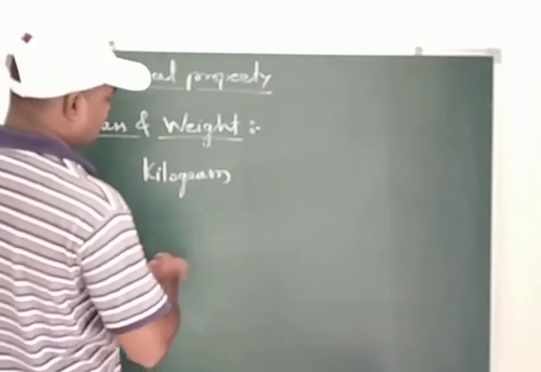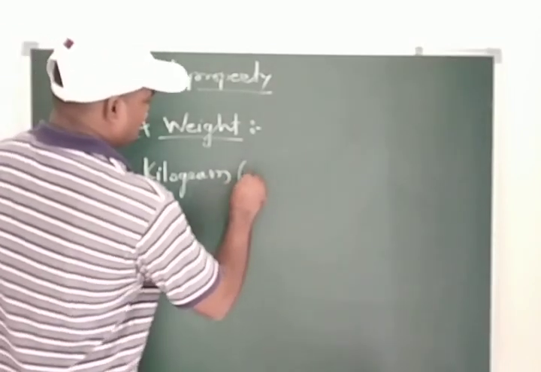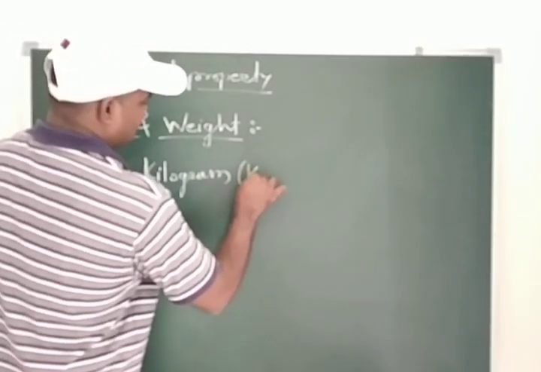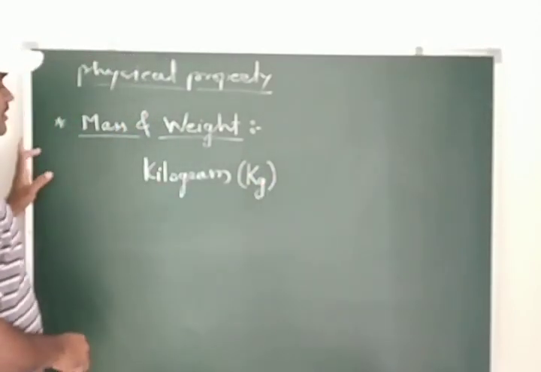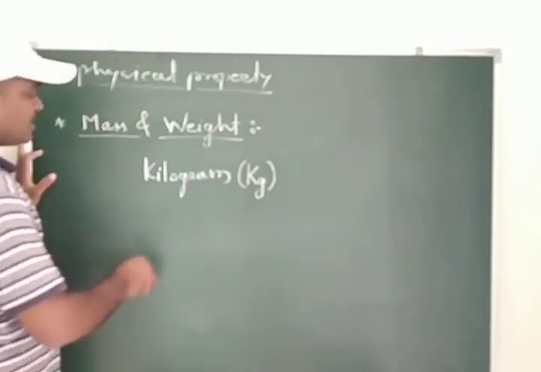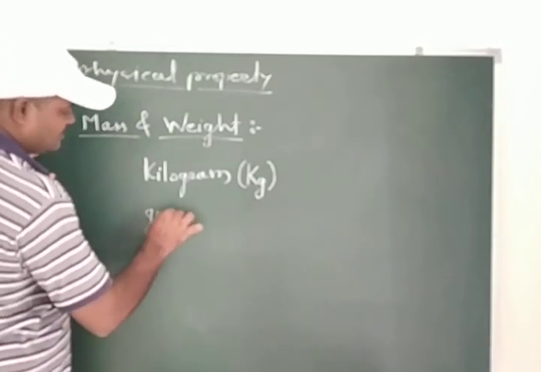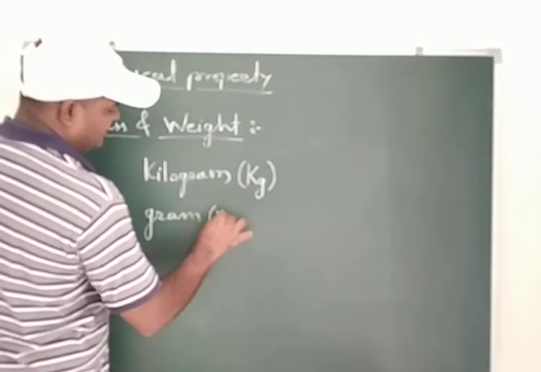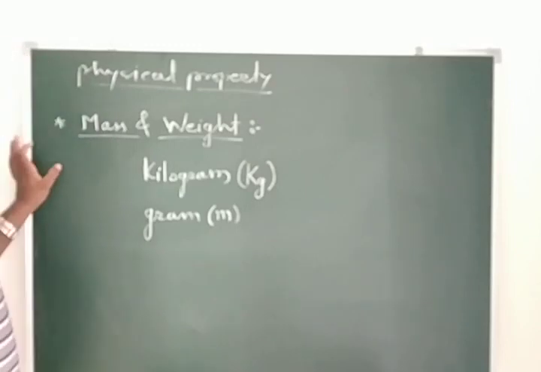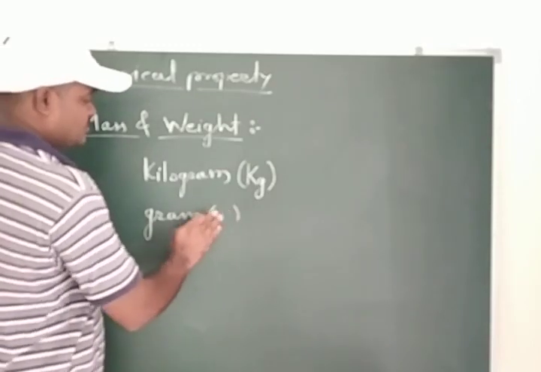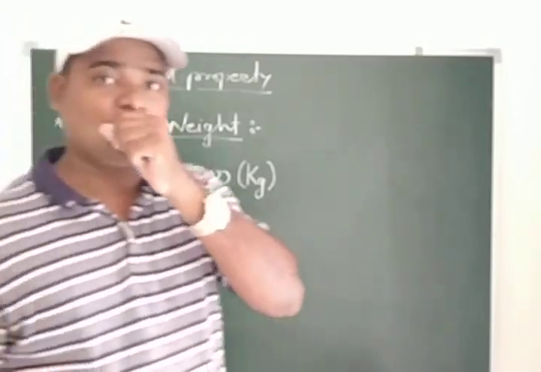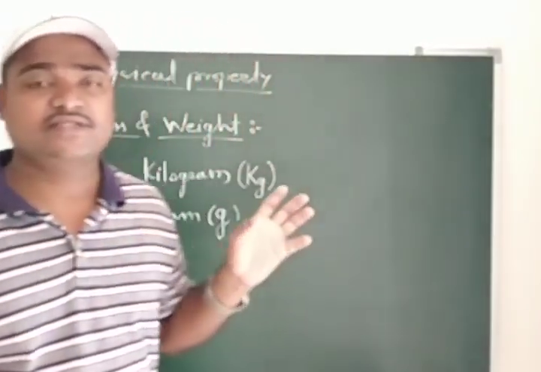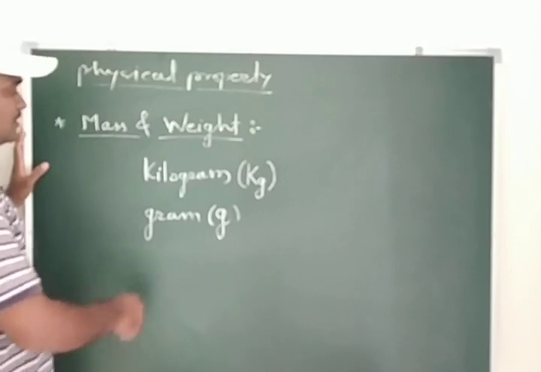The short form of kilogram is kg, and the smaller unit is the gram, that we write as small g.